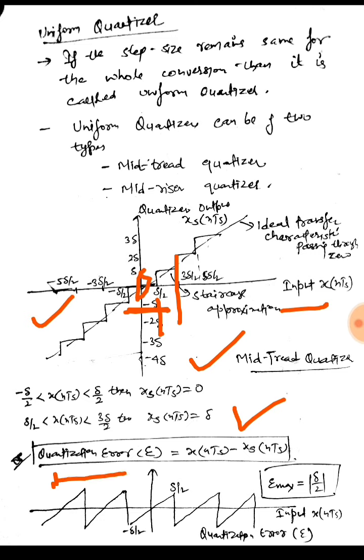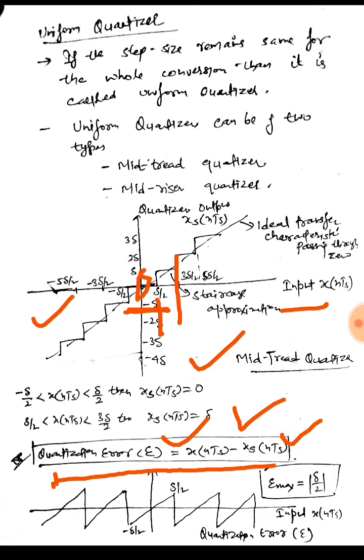And what is quantization error? It is the difference between the sampled value and the quantized value. Its value ranges from 0 to delta by 2, where delta is the step size.